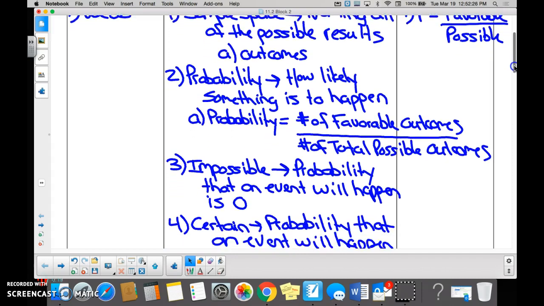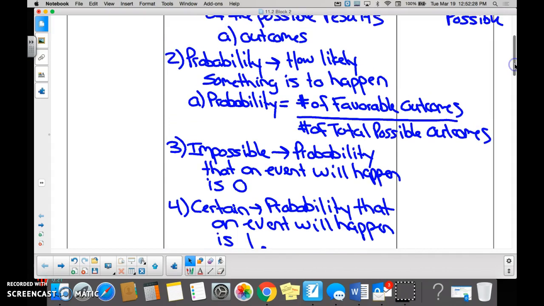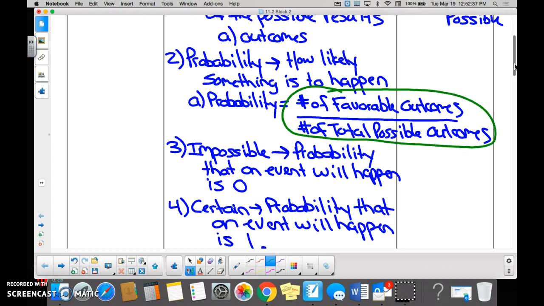Organize up here. Get your notes in a bit. Can all of you on the count of 3 read the formula for calculating probability? On the count of 3. 1, 2, 3. Number of favorable outcomes over total possible outcomes. So favorable over total. The keywords are favorable outcomes over possible outcomes, right?